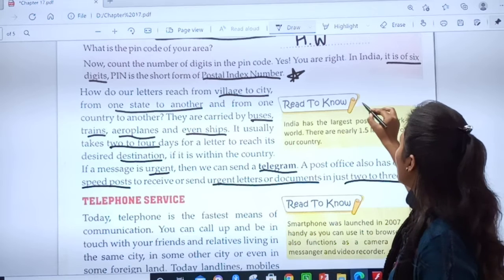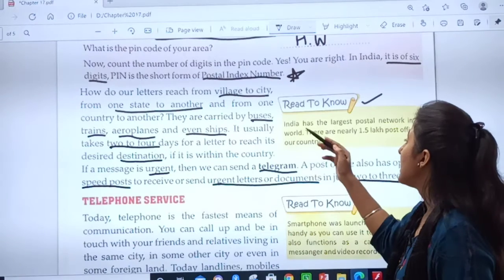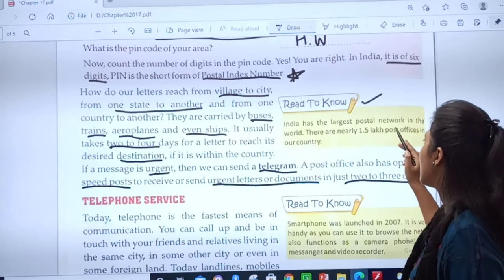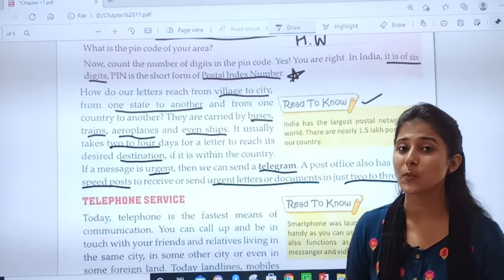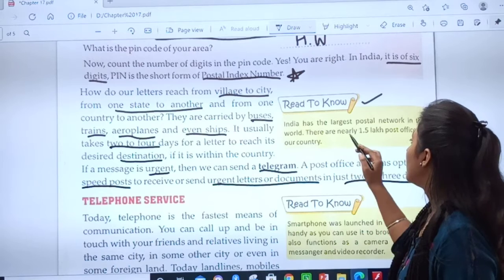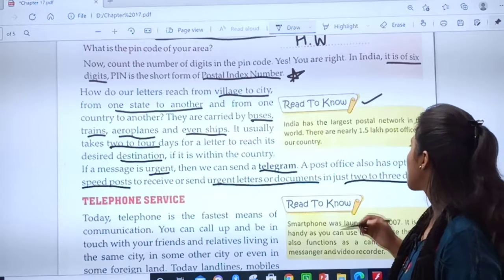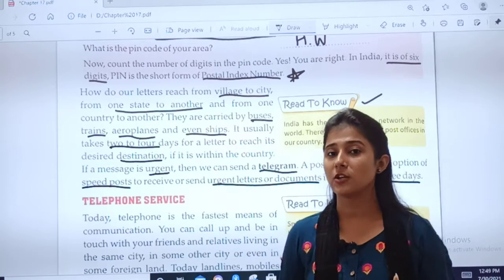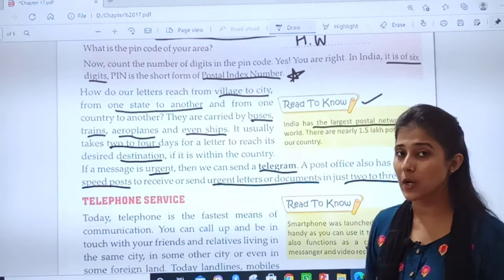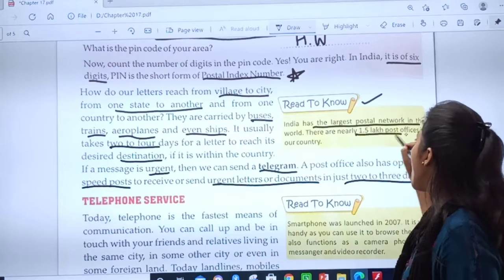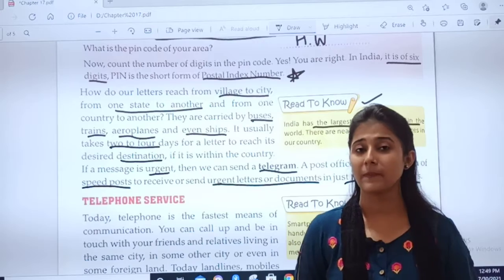Okay, see. Read to know. We will read the box for your general information. India has the largest postal network in the world. There are nearly 1.5 lakh post offices in our country. Children, remember that India has the largest postal network, and there are nearly 1.5 lakh post offices in our country.